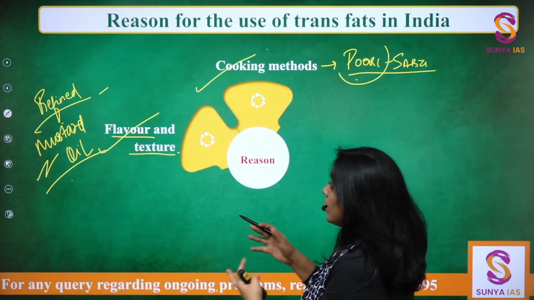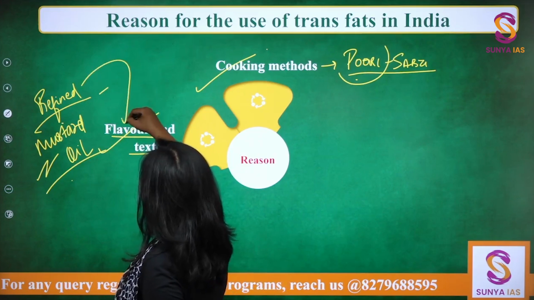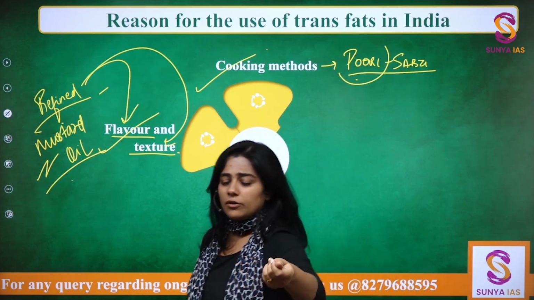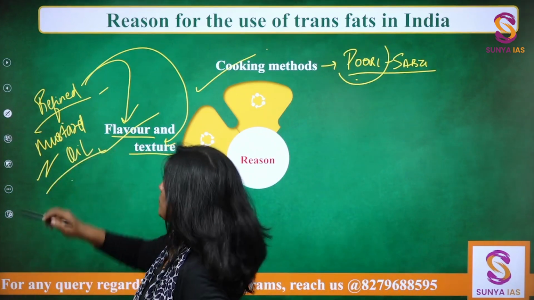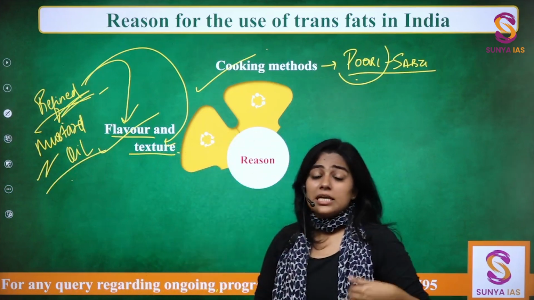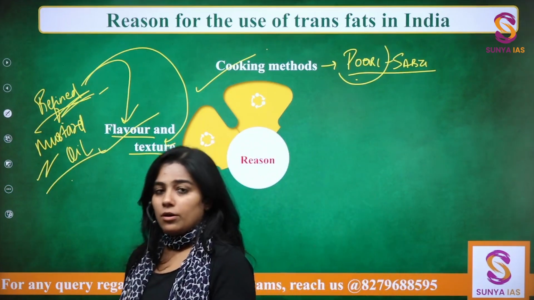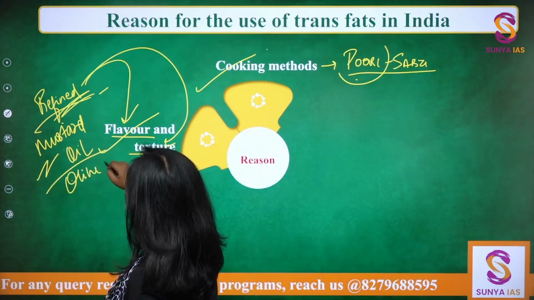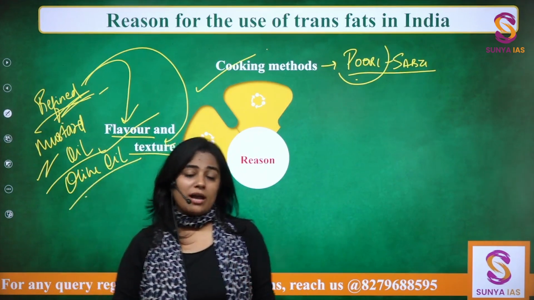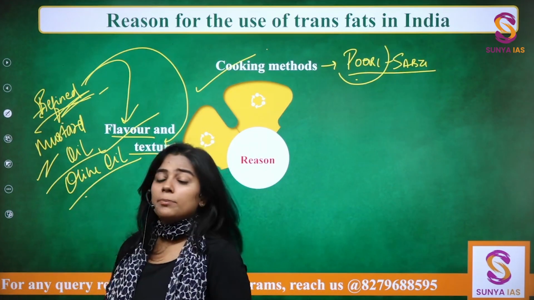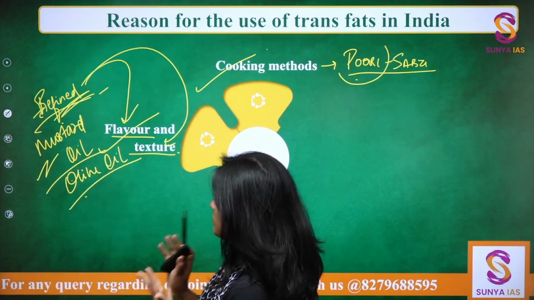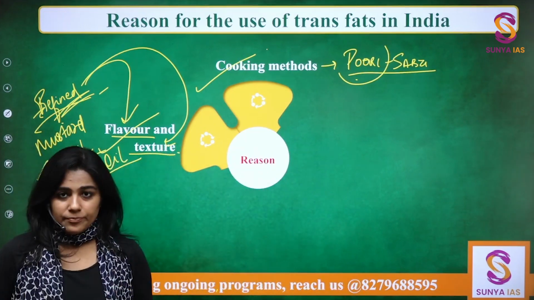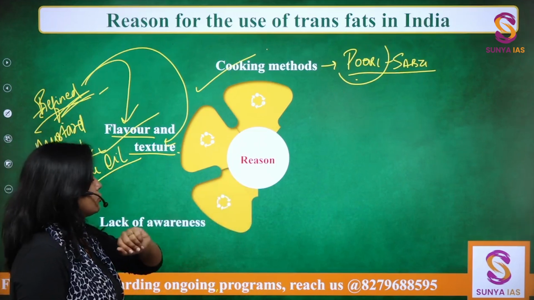Because refined oil does provide a very good flavor and texture, while mustard oil provides a pungent smell to the food. But overall, refined oil is difficult to digest. So that is why you will be suggested mustard oil or olive oil. Even olive oil is not very tasty to have as such, because refined oil can have multiple flavors. But the flavor and texture that these trans fats provide actually make them easier to use.